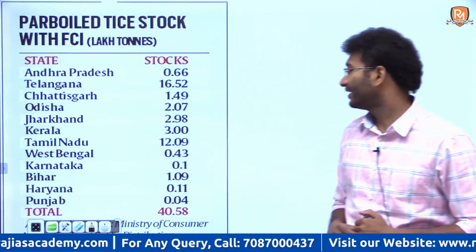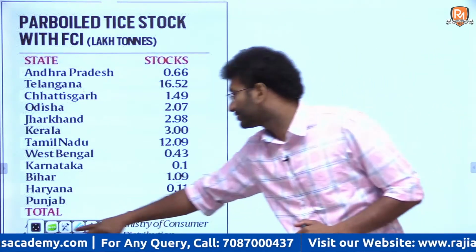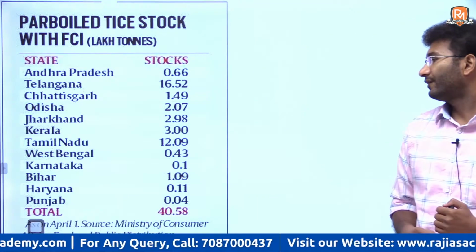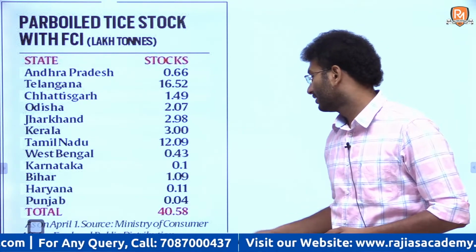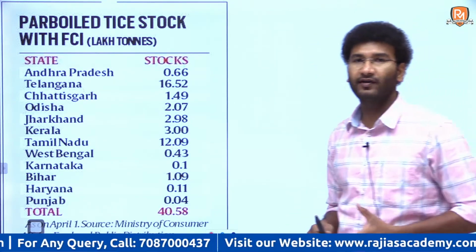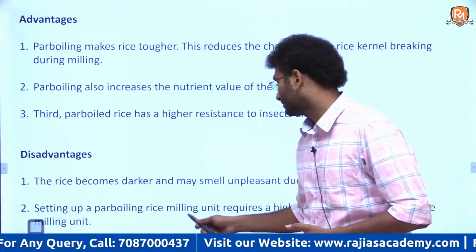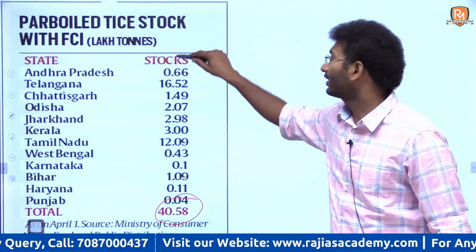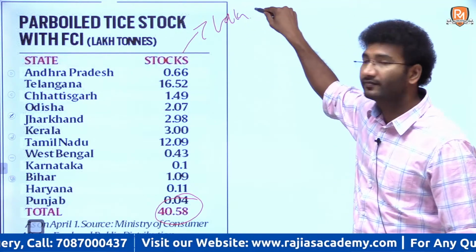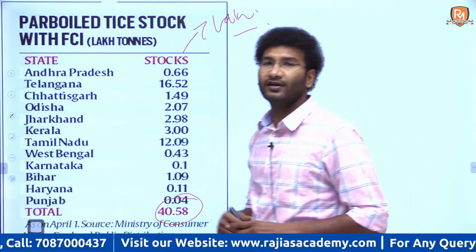See, this is the data which I have taken from the Ministry of Consumer Affairs, Food and Public Distribution Department. It says that the total parboiled rice availability as of now is 40.58 lakh tons. And what is the need? कितना चाहिए India को?